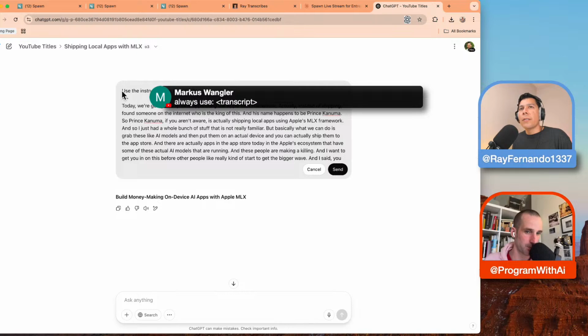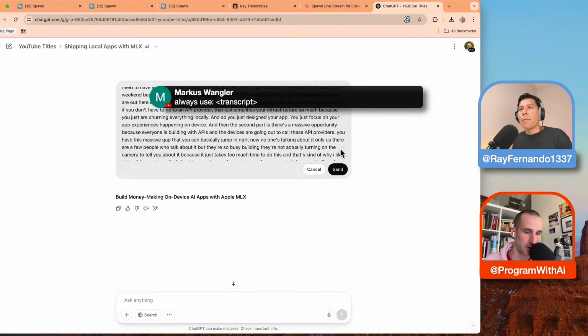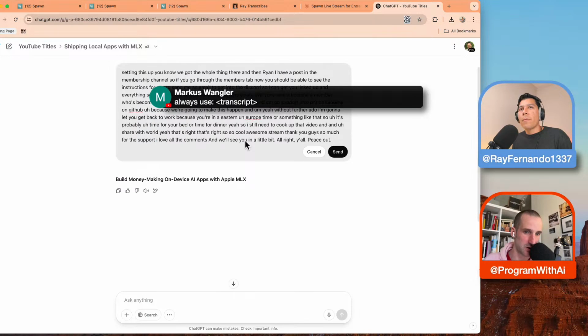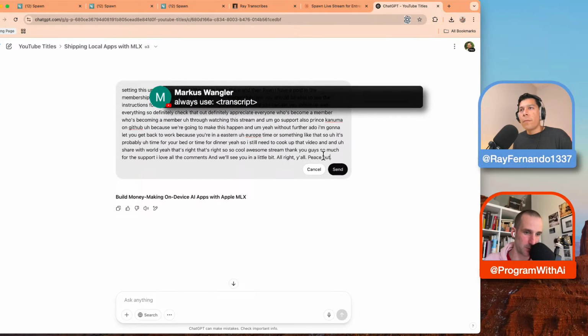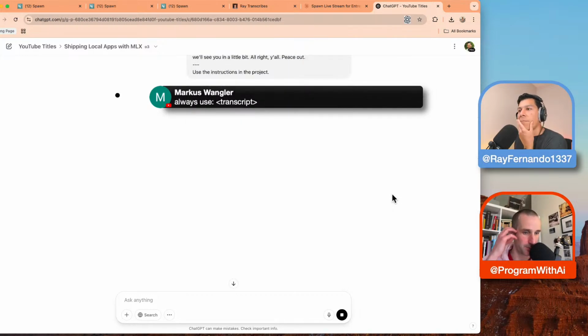So I'm just going to do this. Use instructions project. Yeah, exactly. And paste that at the bottom as well after a divider. I'm not sure if the divider is the best way to separate that, but it's always worked well. And then the Claude models do really well with XML. That's interesting. Yeah, and then we'll try the Marcus method with encapsulating the transcript in an XML tag. Yeah, and that's my recommendation.